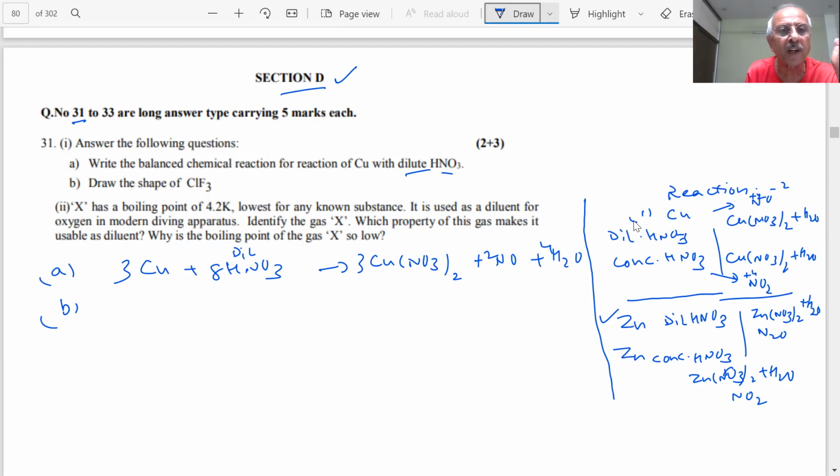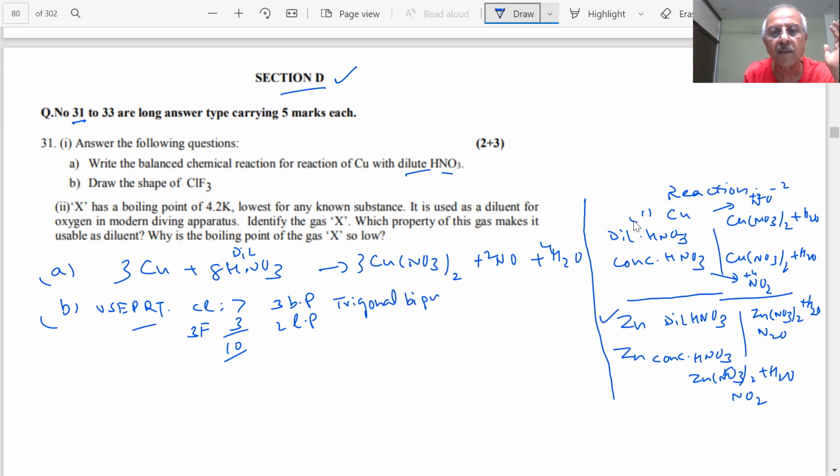If there are so many theories, if we use VSEPR theory, student, valence shell electron pair repulsion theory, then we said chlorine has 7 electrons in the outer shell, and 3 electrons are coming from fluorine, so 10 electrons. Then you are saying total 5 pairs of electrons, in which there are 3 bond pairs and 2 lone pairs. In such cases, the geometry comes to be trigonal bipyramidal.